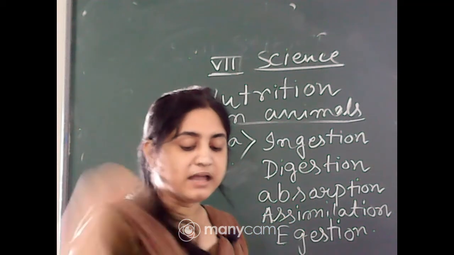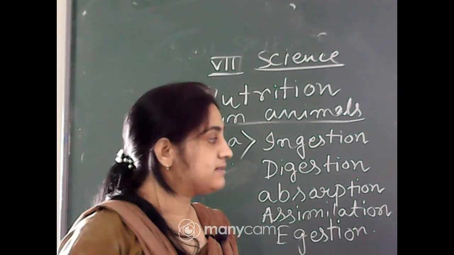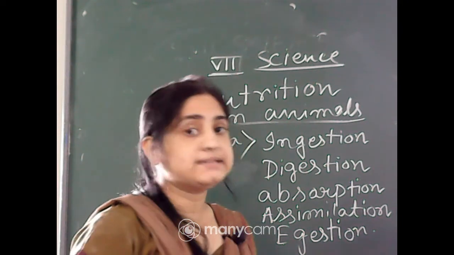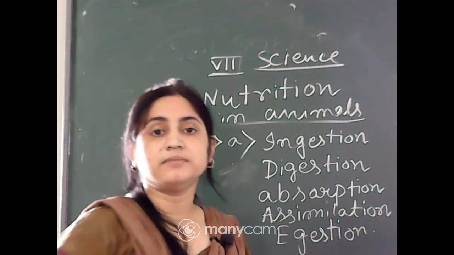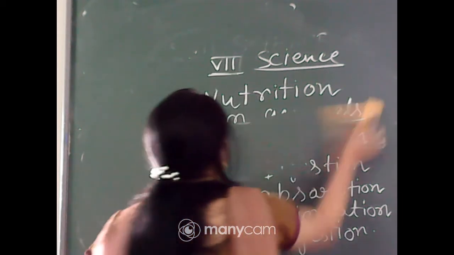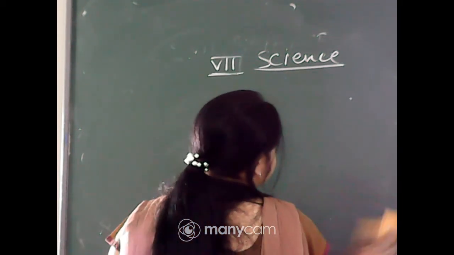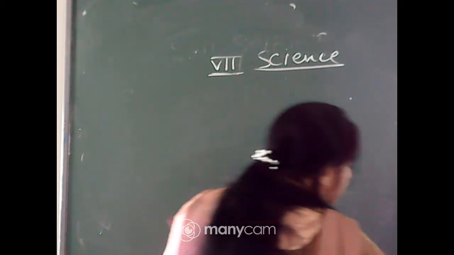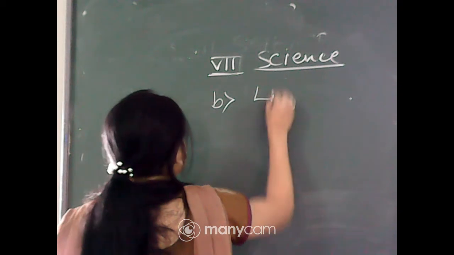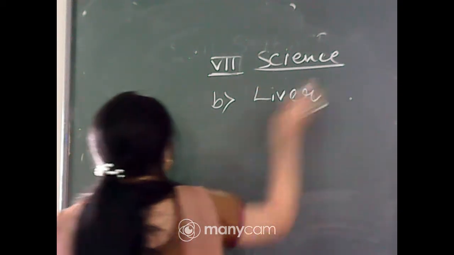Next question, the largest gland in the human body is dash. What is the largest gland of the human body? Liver. Yes, Saptorsi, thank you very much. The second question, number B, the largest gland in the human body is liver.